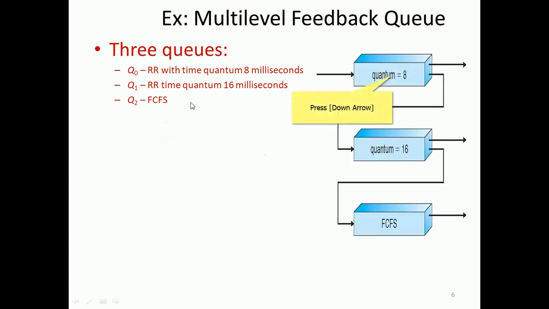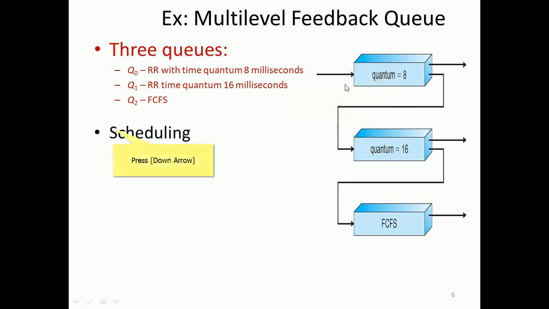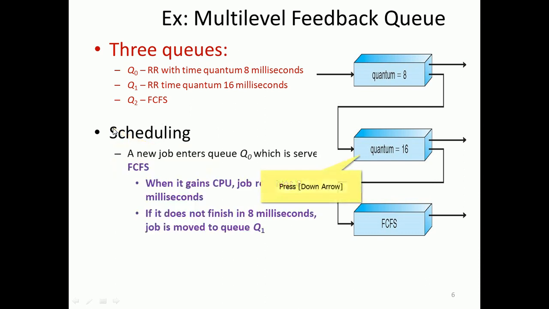So Q0 has a quantum of 8, in round robin fashion, and that is how scheduling will happen. A new job enters Q0, which is served first come first serve. When it gains the CPU, the job receives 8 milliseconds. After 8 milliseconds, the job may not be completed. If the job is not completed, then it enters the second queue.